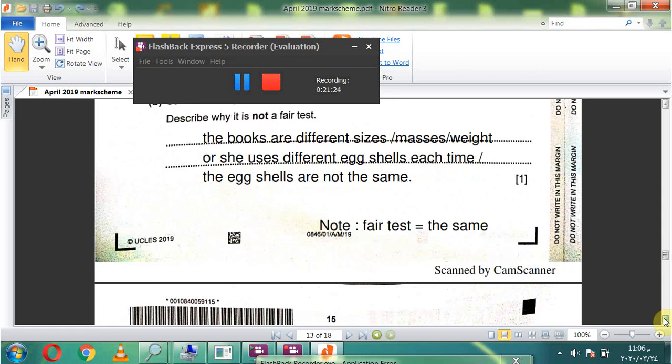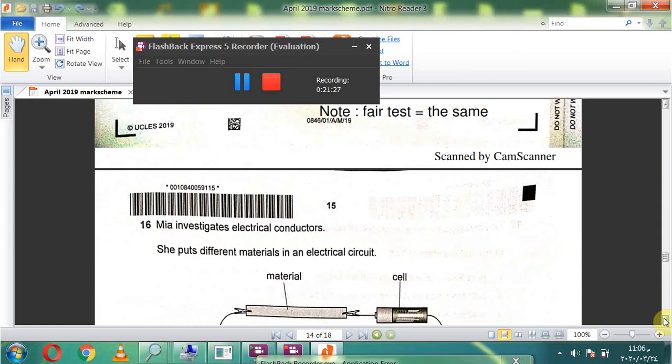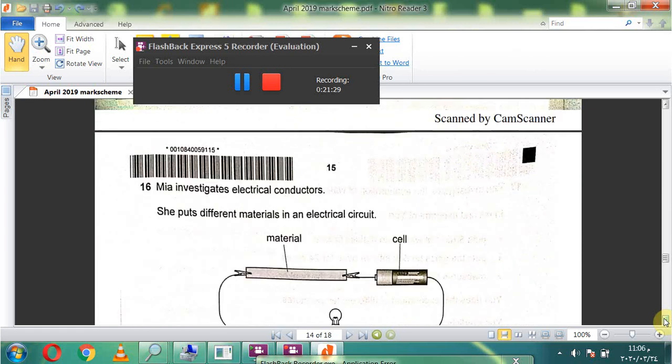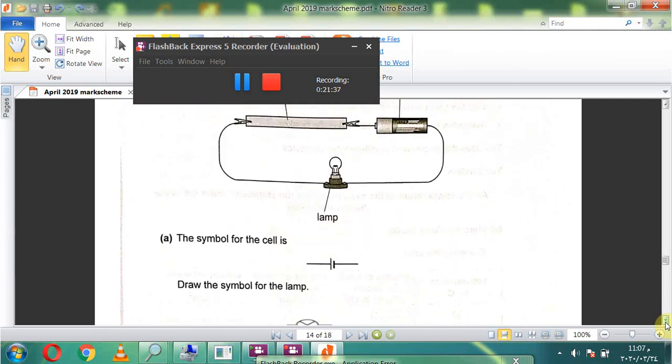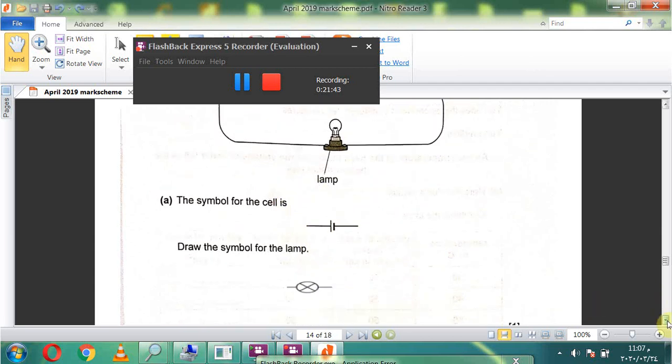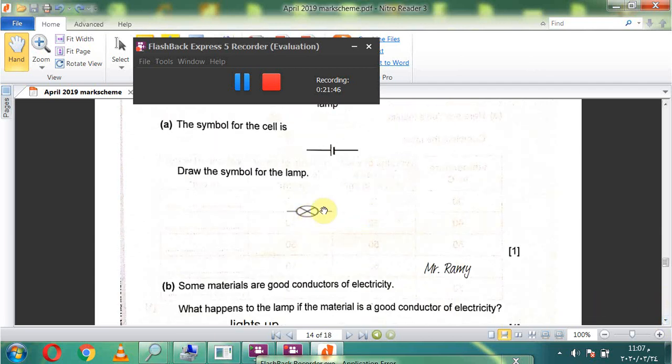Question 16. Maya investigates electrical conductors. She puts different materials in an electrical circuit. A. The symbol for the cell is given; draw the symbol for the lamp. This is the symbol for a lamp, or bulb.